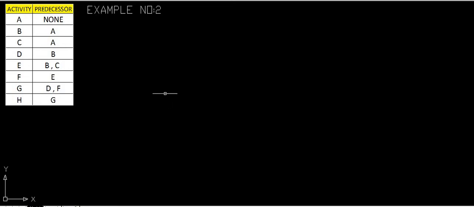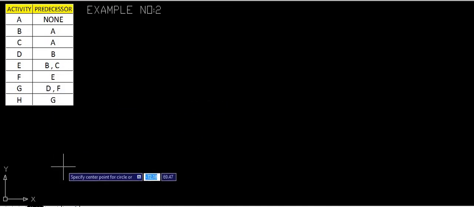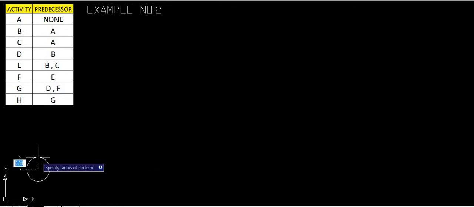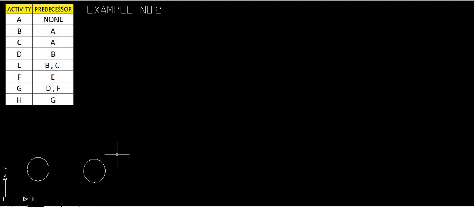So we will draw this. First is activity A. Is there any activity previous to A? The first point will always be the starting point, so there is no previous activity, and we will draw this as a single arrow. This is the first activity, activity A, which doesn't have any predecessor activities, so we will draw this as the first activity.